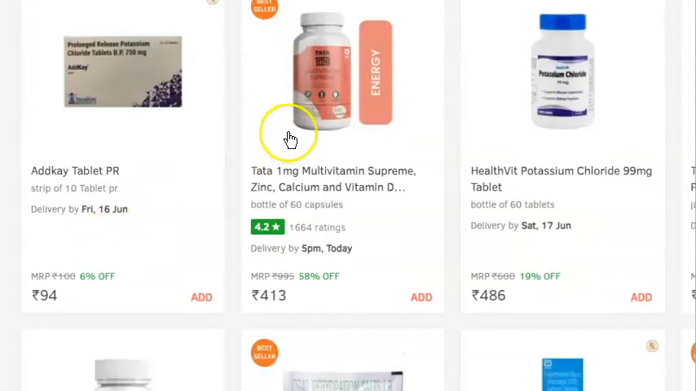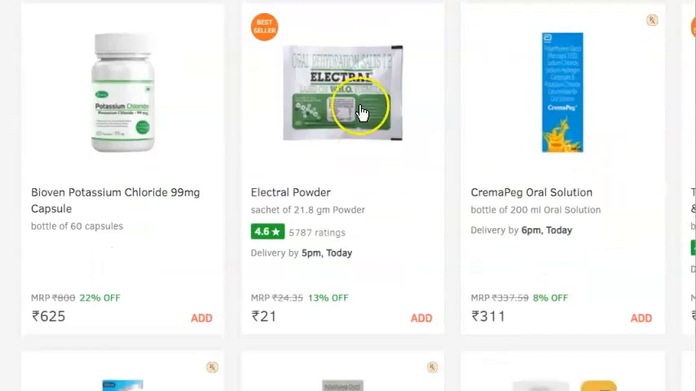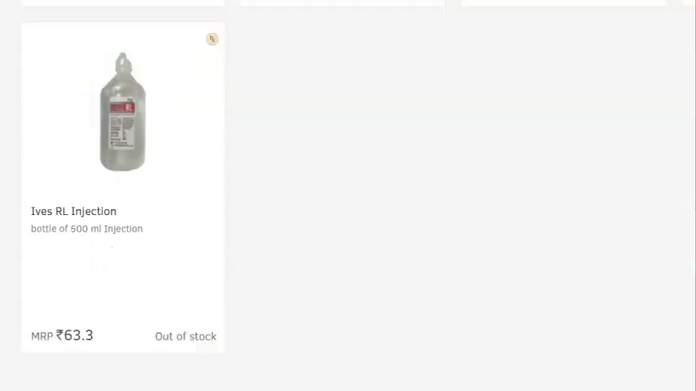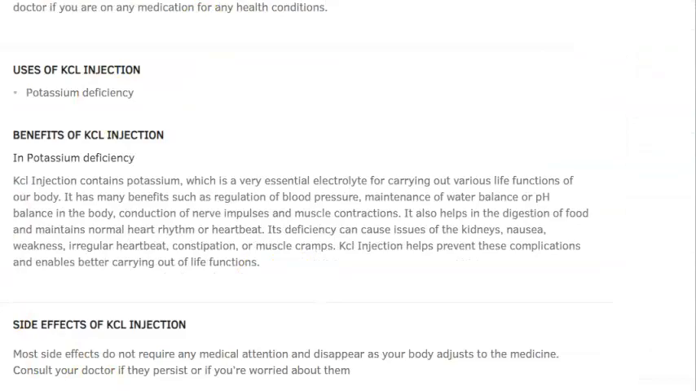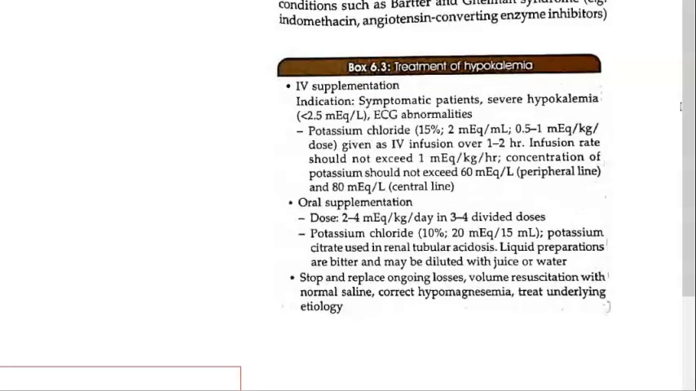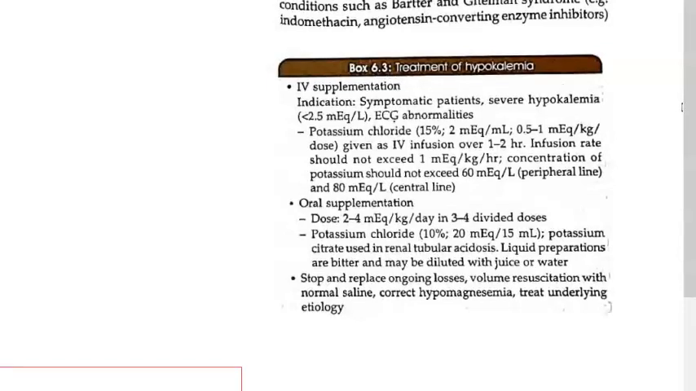When they said you have to give them potassium chloride, how do you give? There are tablets here. A lot of multivitamins they are seeing here. Potassium chloride tablets. There's some electrolyte also they are seeing. There is some KCl injection, potassium deficiency. Did you ever see this injection being given? See, here itself they have written potassium chloride 15%. This is the, you will give IV infusion over 1 to 2 hours, okay? And how to give so much, it should not exceed, all this if you get, you'll get too many marks.